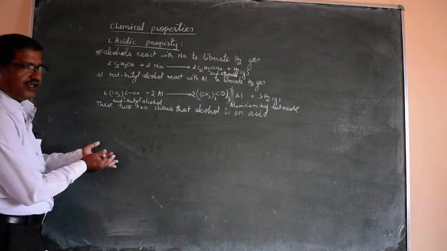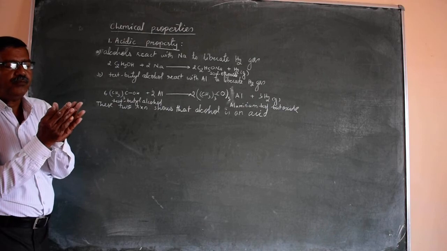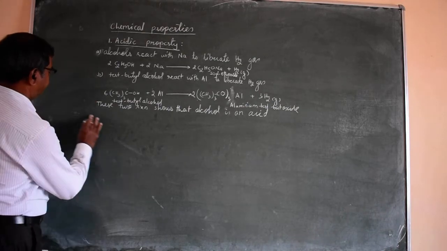So why does alcohol behave as an acid? It is due to the polar nature of the OH bond.